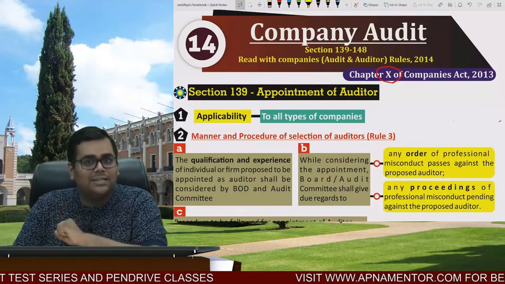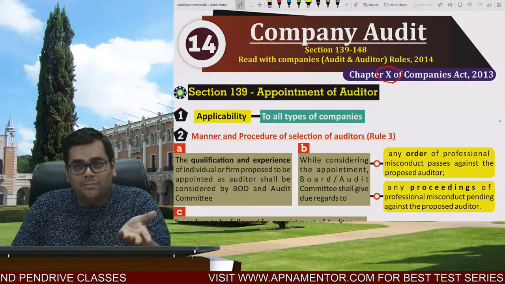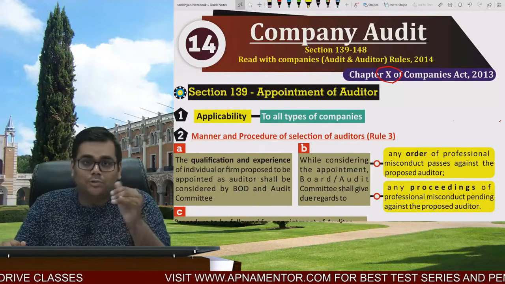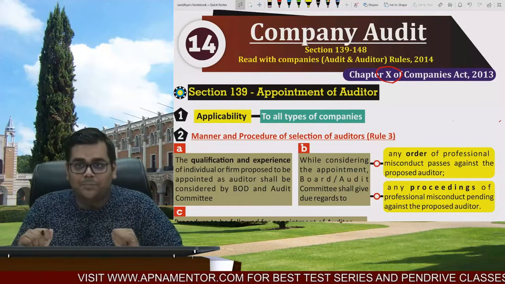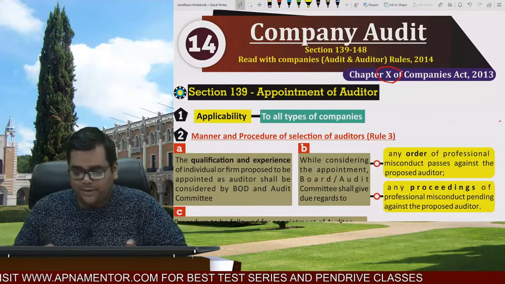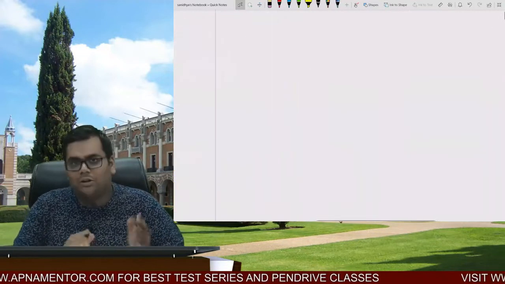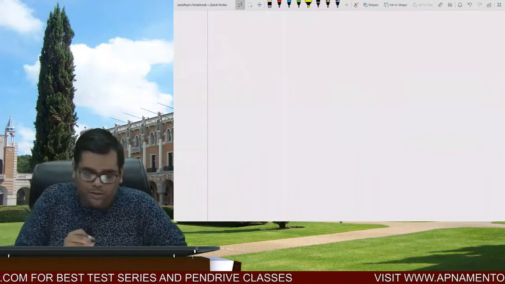What are the penalties that can be levied upon us, supposing we are contravening something? In our audit report, what we are supposed to include. All of this we are going to study in this chapter, and that is split into section 139 to 148. So first of all, logically let us understand the flow of sections that we are going to study.